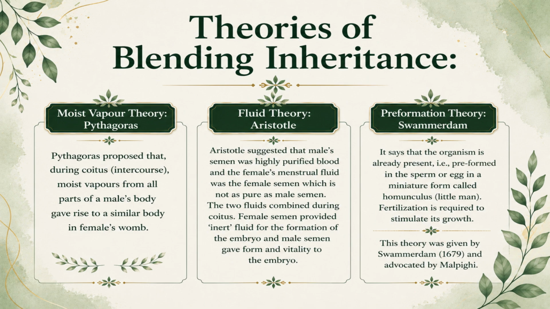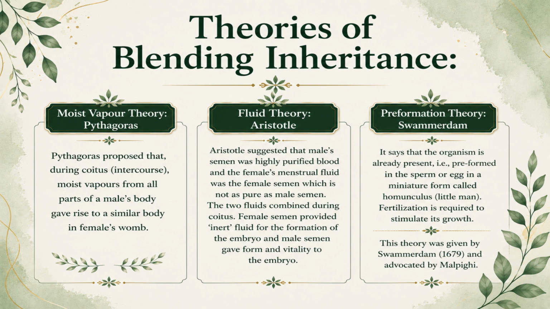Fluid theory, Aristotle. Aristotle believed that both male and female produced special reproductive fluids. These fluids mixed together during reproduction, and the blending of these fluids formed the characteristics of the offspring. For example, if one parent was tall and the other short, the child would show a mixed or intermediate character. This idea was later rejected because traits do not simply blend permanently. They are inherited through discrete units called genes.